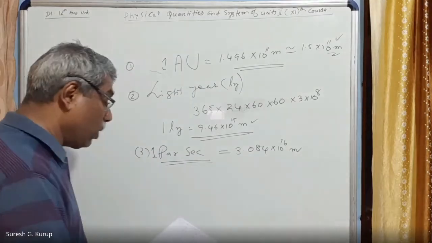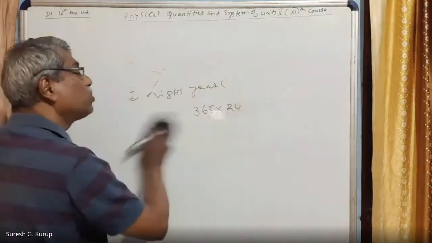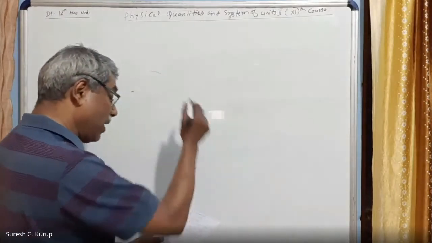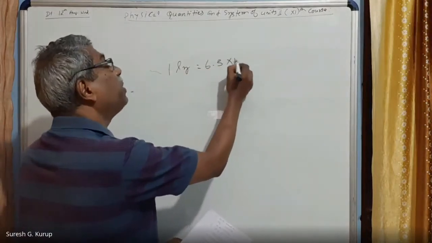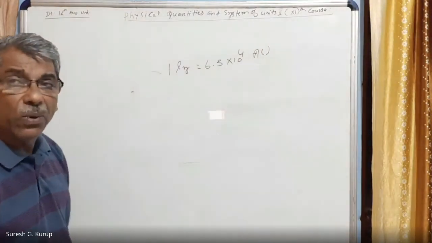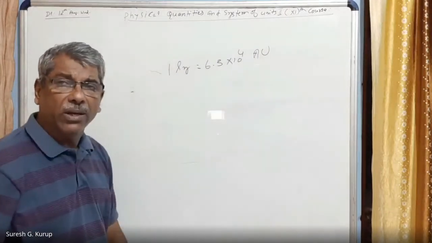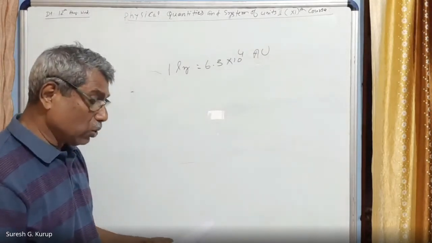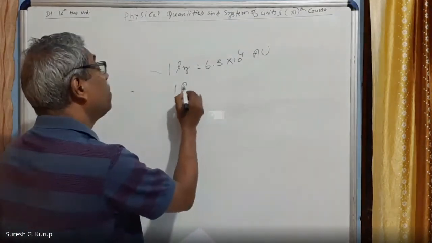All these things you will find in the notes also, because that is why I'm sending notes also. Only very, very important points are discussed. It can be proved that 1 light year is equal to 6.3 into 10 raised to 4 AU. So these values can be related like this. That means the astronomical unit and the light year can be related like this. One light year is equal to 6.3 into 10 raised to 4 astronomical units. And one parsec is equal to